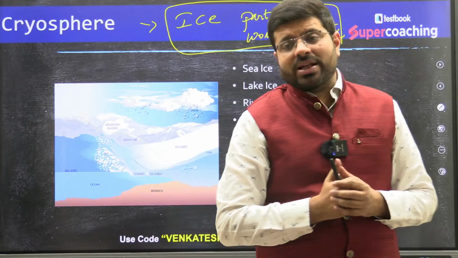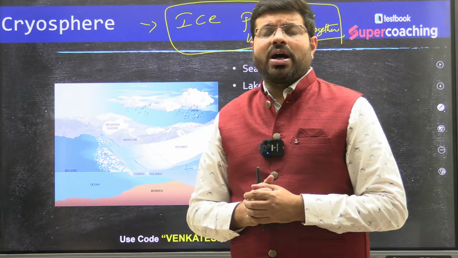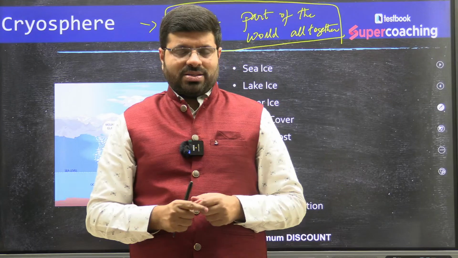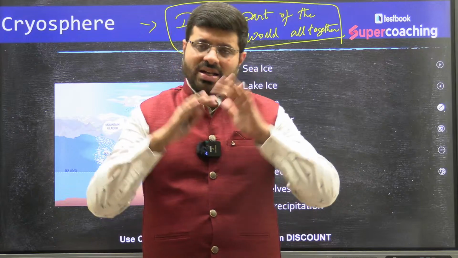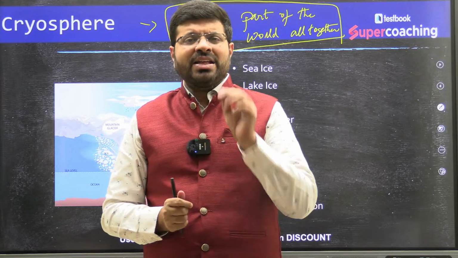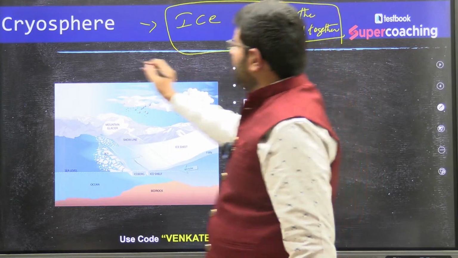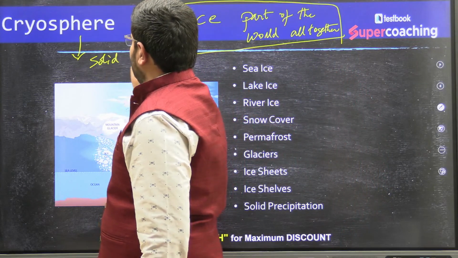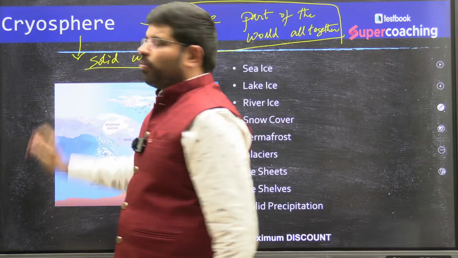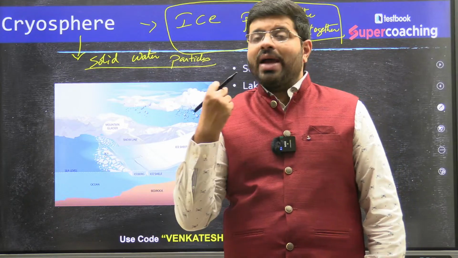Now, what does this cryosphere encompass? Does it include only the glaciers, the ice melting from the Antarctic and Arctic regions alone? No, it includes all ice, whether it is ground ice, river ice, ocean ice, or simply snow. Anything in the form of solid water is included. You know that water exists in the solid form, the liquid form, and the gaseous form, water vapor.